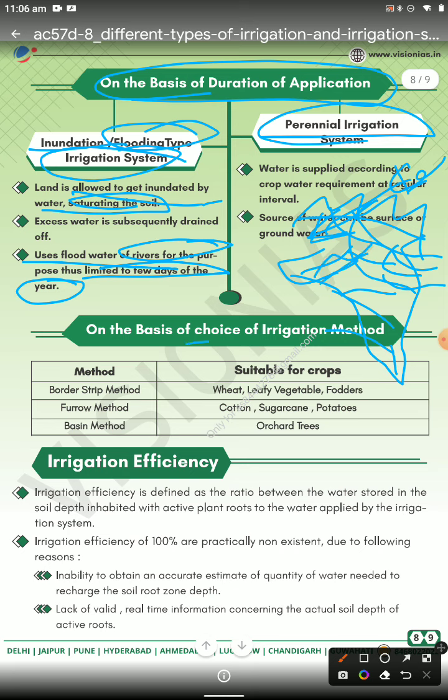Based on the choice, what are the irrigation methods? Broad strip method, furrow method, and basin method. What are the suitable crops? Wheat, broadcast crops, leafy vegetable fodder, and cotton, sugarcane and potato.